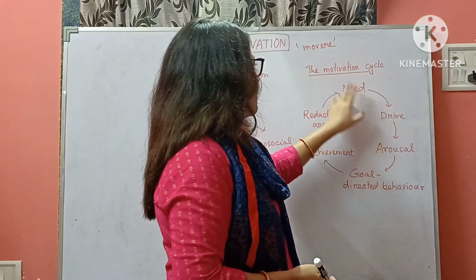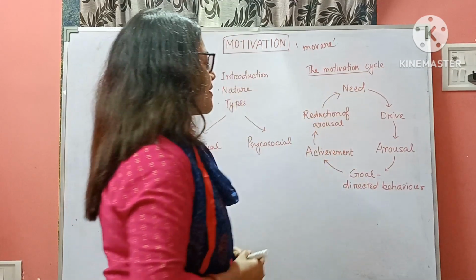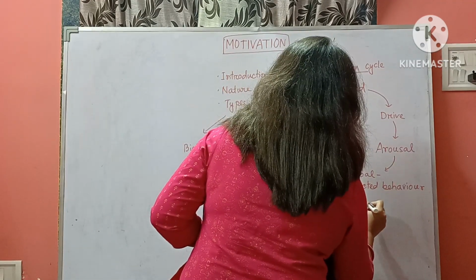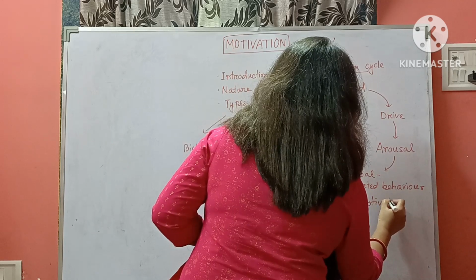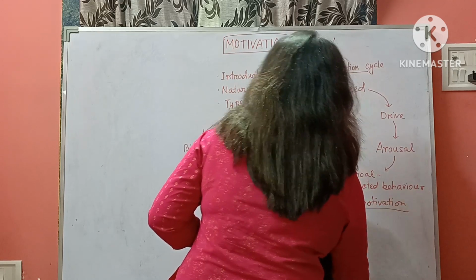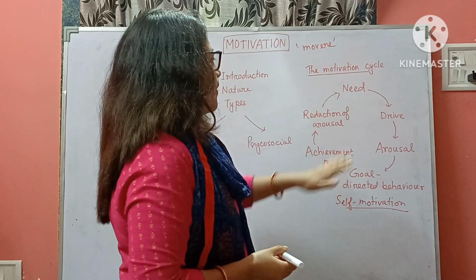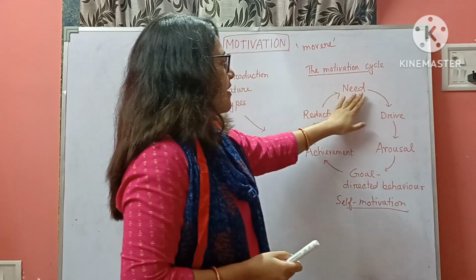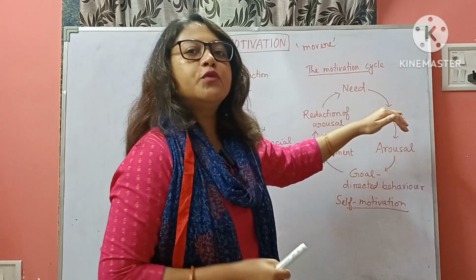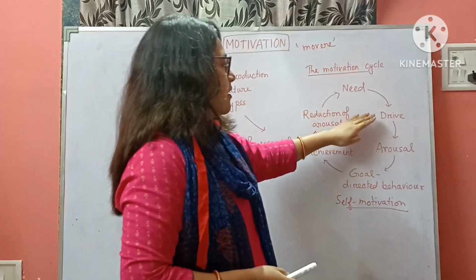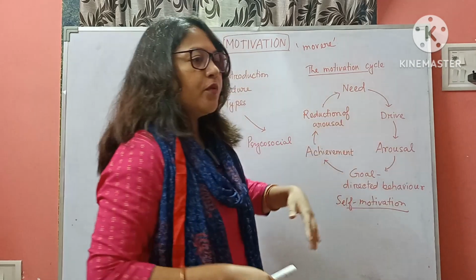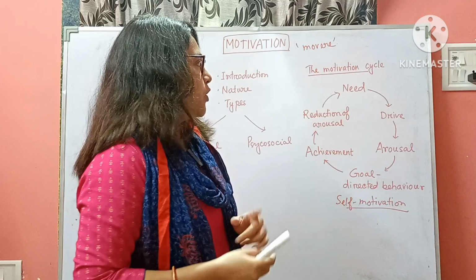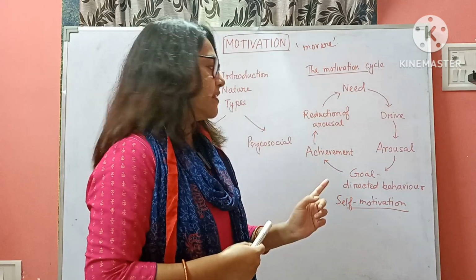Here is a cycle, the motivation cycle. First, need. When there is a need, it drives us to fulfill that need. When there is drive, there is arousal. That means we become active to fulfill the need.